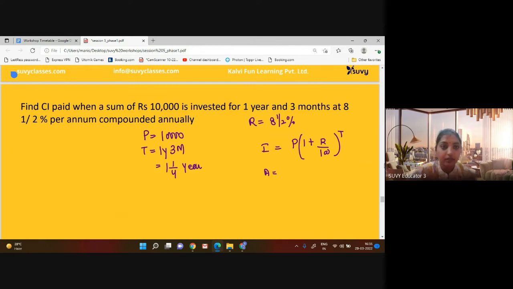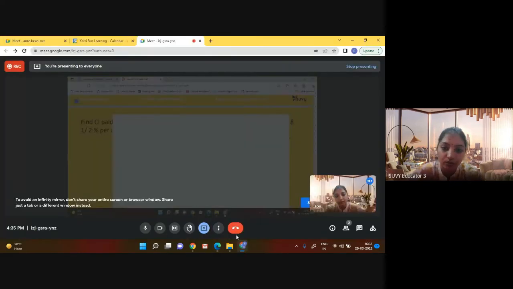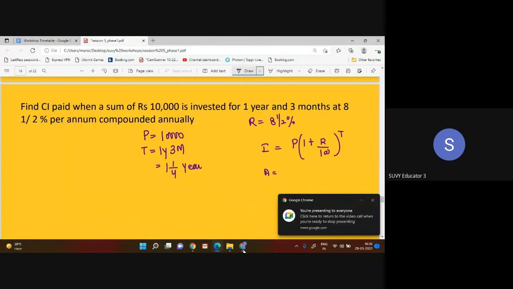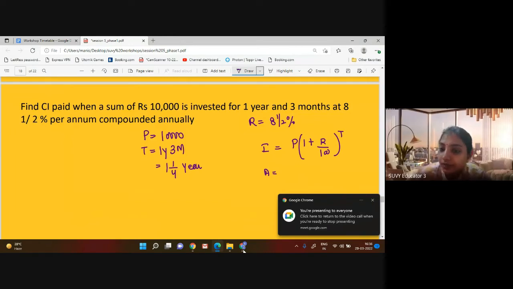Yes, can you let me know the formula for compound interest? Hurry up. So just have a look at what you can see. So this will be the total amount.